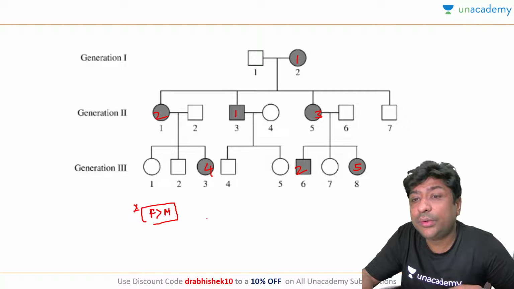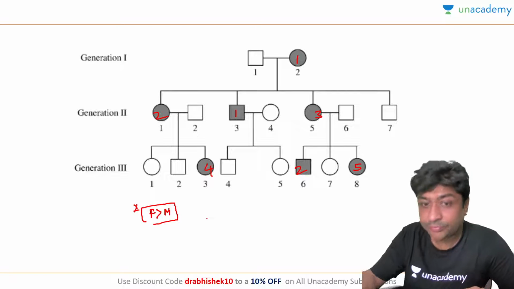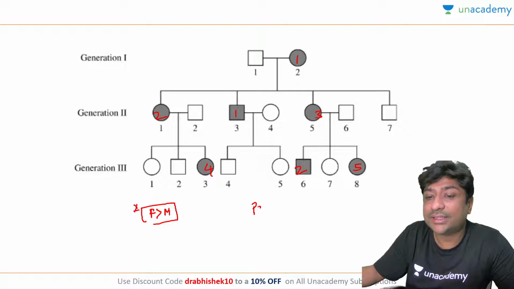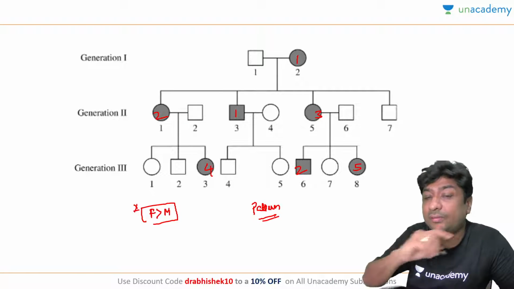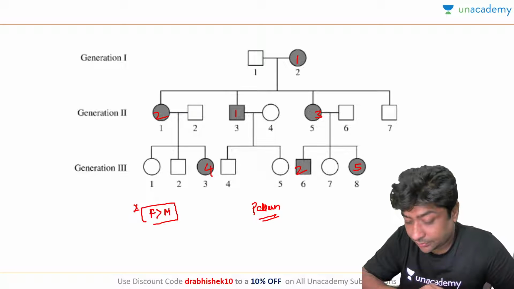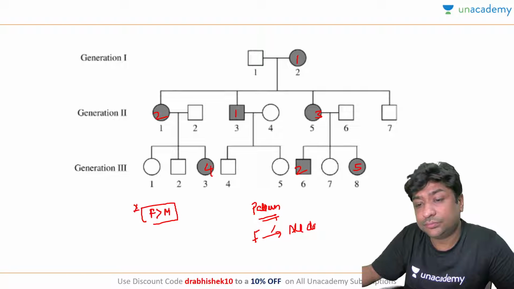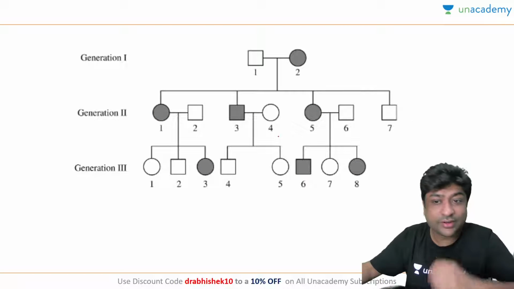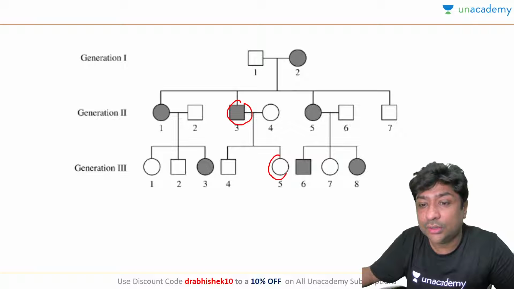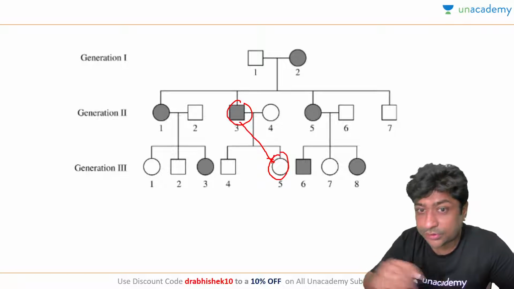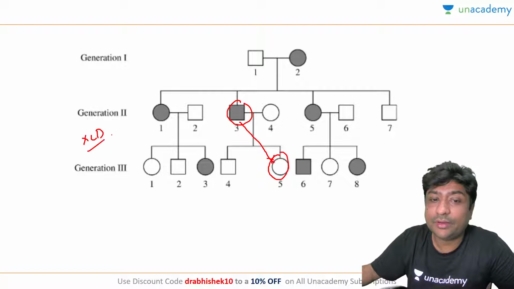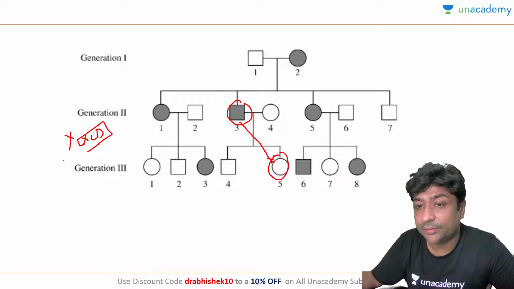What is the first thing you are going to rule out? X-linked dominant. And what is the pattern for X-linked dominant? Father will transmit to all the daughters. This is the only confirmatory pattern for X-linked dominant. So here you see your affected father and here is your daughter. Is the daughter being affected? So this definitely is not X-linked dominant.